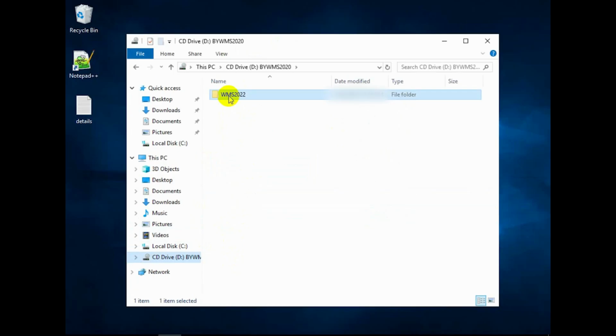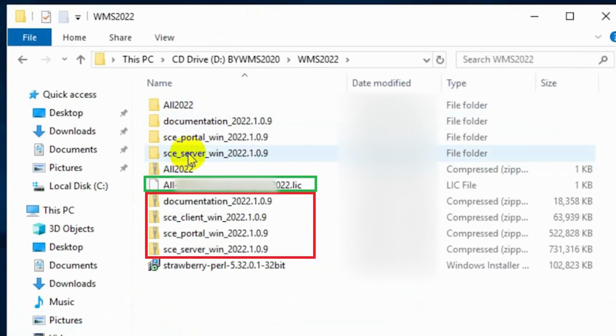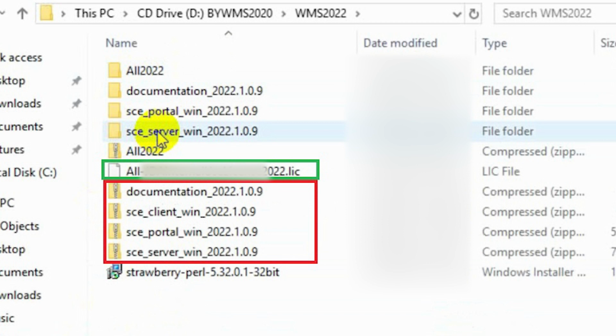Let's quickly look into the directory structure of the installation package. The installation package comes with 4 important files, which you can see on the screen in the red box. We have the documentation package, the client installation package, the portal package, and the server installation package. In addition to these, we need to make sure that we have the license file as well in order to install the application. The screen also shows that I have unzipped all the files to start with the installation. So without any further ado, let's finally get started with the installation.